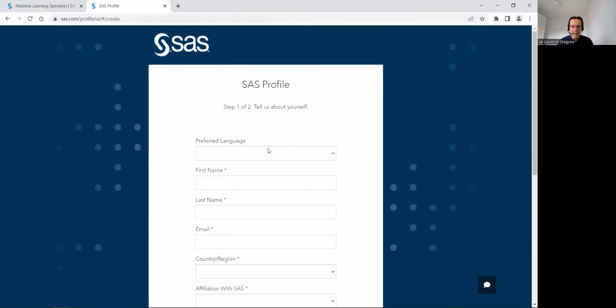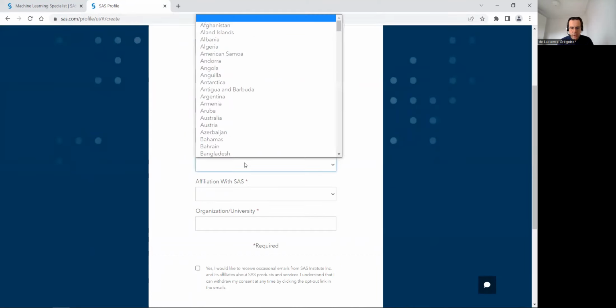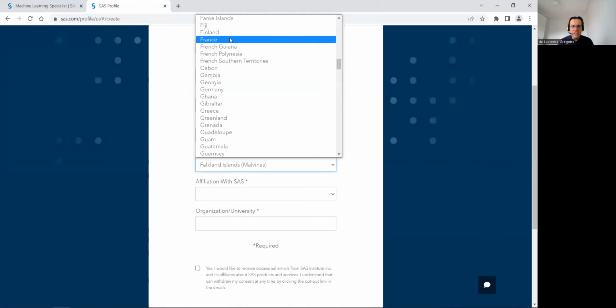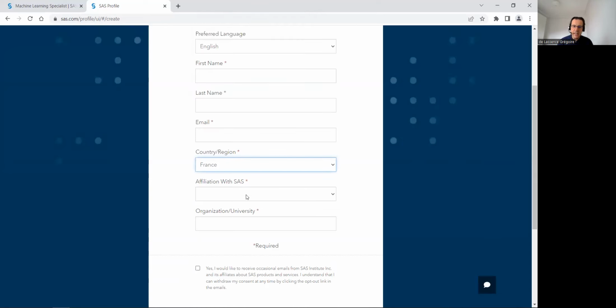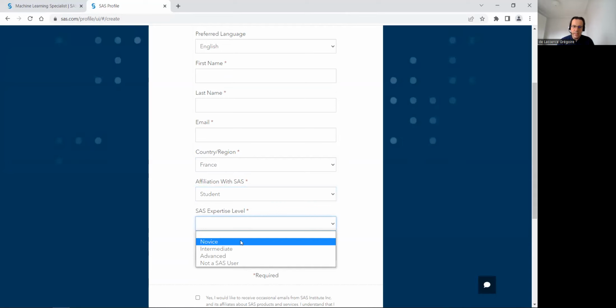You can create your profile very simply. Just select your language, your first name, your last name, your email from an academic institution, or you will not be able to log on to the SAS Skill Builder portal, and your country. I'm French, as you can hear from my bad English. Then your affiliation with SAS, which can be student, just for information.